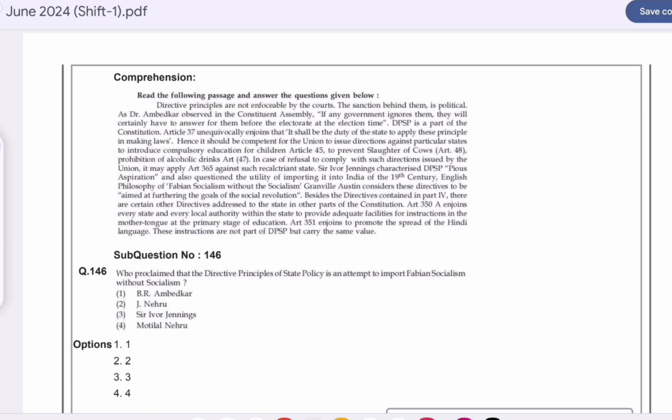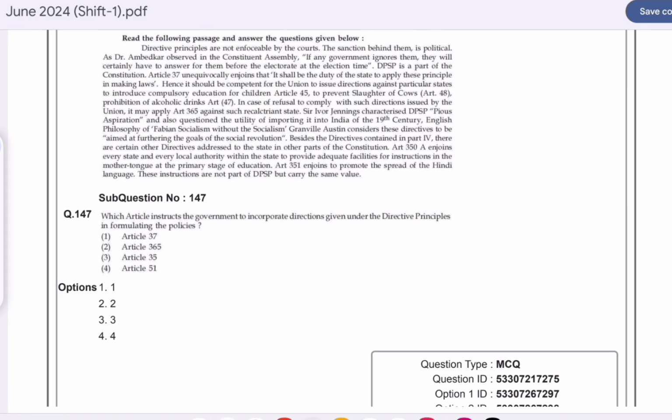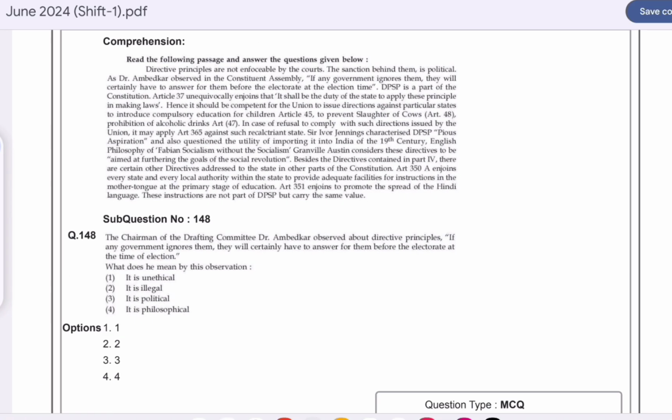Question number 146 is from the second passage. Who proclaimed that the DPSP is an attempt to import Fabian socialism without socialism? Option C is correct here: Sir Ivor Jennings. Question number 147. Which article instructs the government to apply the directions given under the DPSP in formulating policies? Option A is correct here: Article 37.